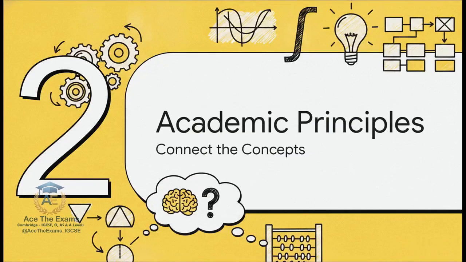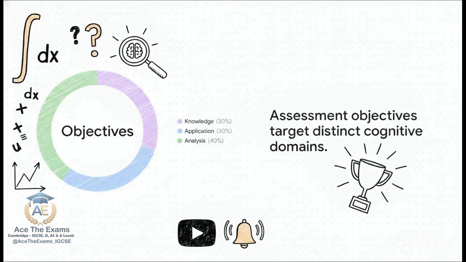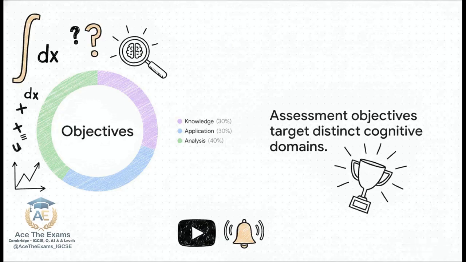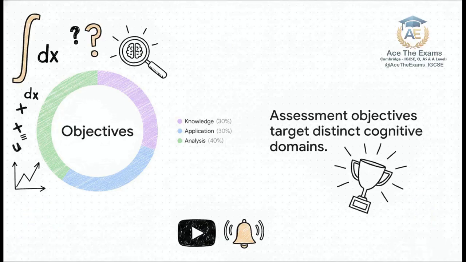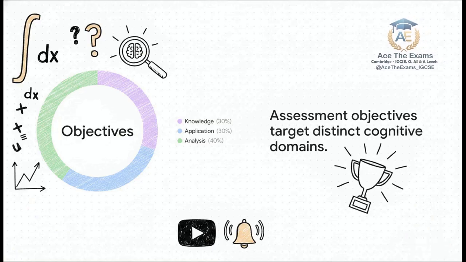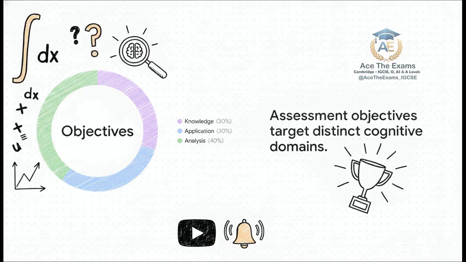Section 2, Core Academic Principles. Connect the concepts. Now we are getting into the actual theoretical architecture of the Cambridge assessment frameworks. Listen closely, because the examiners are not looking for a human calculator, they are looking for a thinker. The framework inherently prioritizes analysis depth.